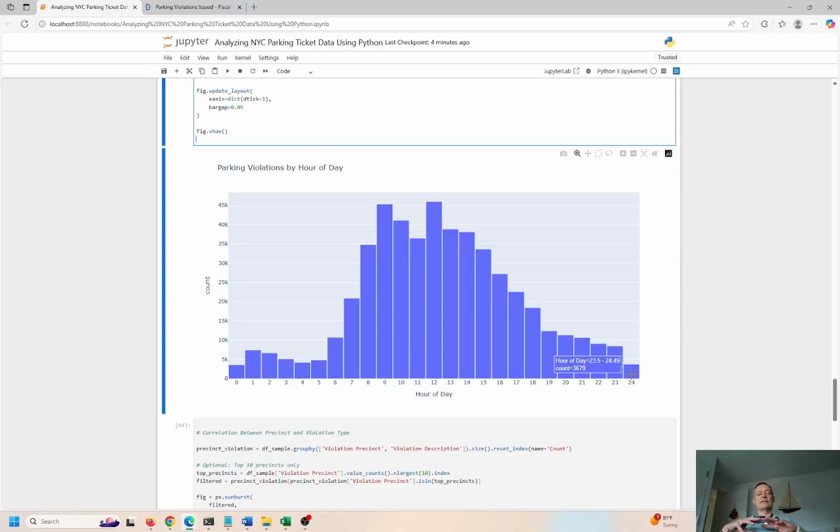But this is kind of enlightening because I didn't know that traffic officers or cops or whatever they're called, people of the law, were issuing tickets at 11 p.m. and midnight and 1 a.m., 2, 3, 4 o'clock in the morning. I didn't know that, but according to this, they are. So maybe in some neighborhoods, in the neighborhoods that I know in New York City, I don't think they do this. I haven't heard that. In where I live, I can almost guarantee they're not doing this. But maybe in some neighborhoods, somewhere in the 5 boroughs, they are doing this.